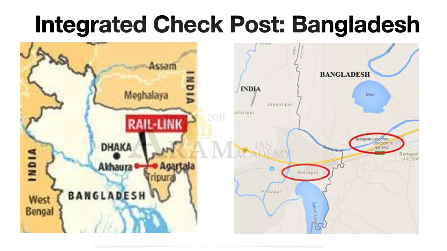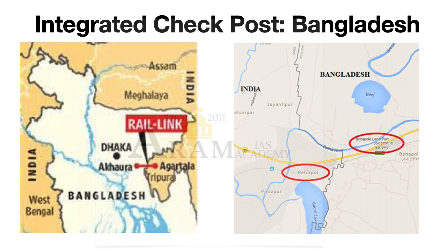But the rail link is not happening very properly, and by 2020 Jan-Feb, it seems it's going to be extended for at least another 1 year. The second ICP is from West Bengal to Bangladesh. It is Petrapole from our side and Benapole from Bangladesh. This is also one of the important ICPs with respect to Bangladesh.